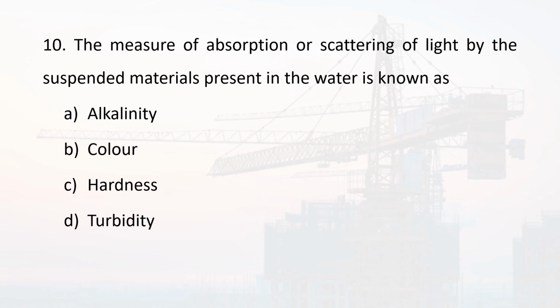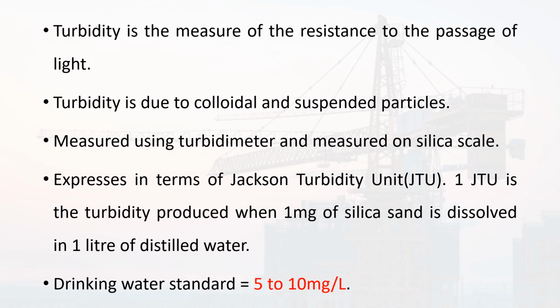10th question. The measure of absorption or scattering of light by the suspended materials present in the water is known as option A alkalinity, option B color, option C hardness, and option D turbidity. So the correct answer is option D turbidity. Turbidity is a measure of the resistance to the passage of light through water. Turbidity is generally caused mainly due to colloidal and also due to suspended particles. Turbidity is measured using turbidimeter and is measured on a silica scale. Turbidity is expressed in terms of Jackson turbidity unit, that is JTU.